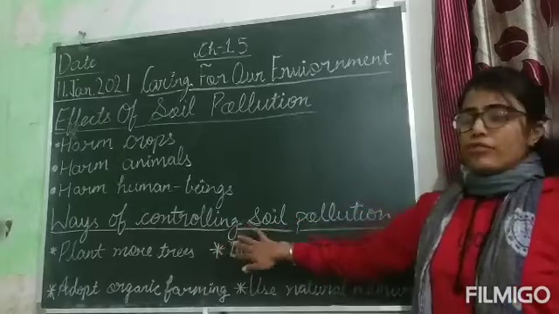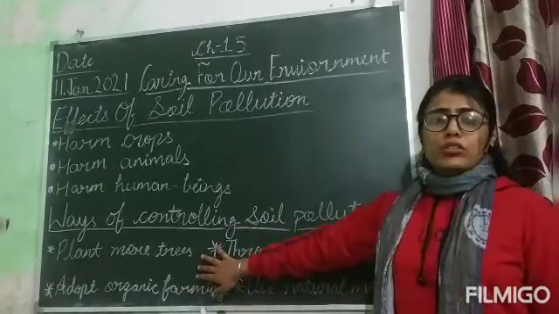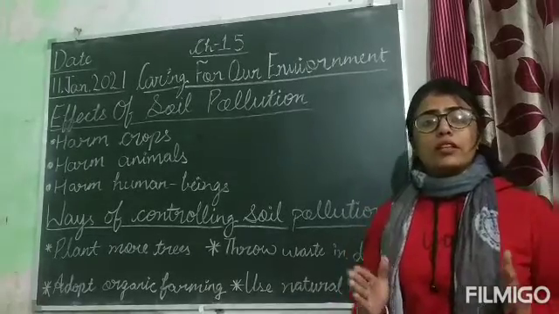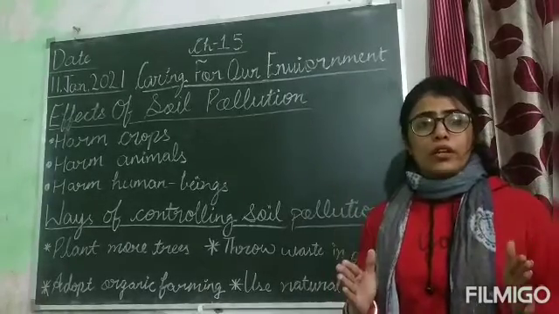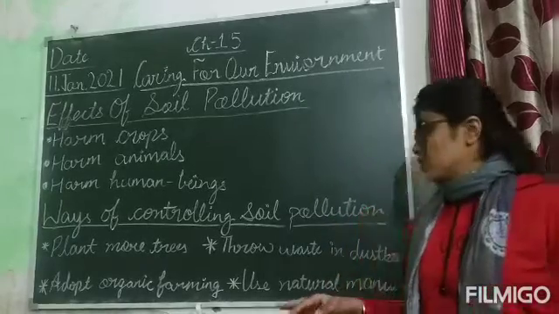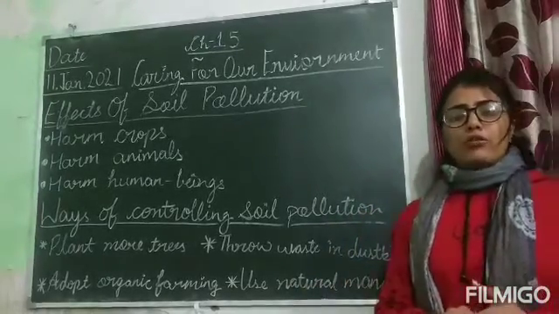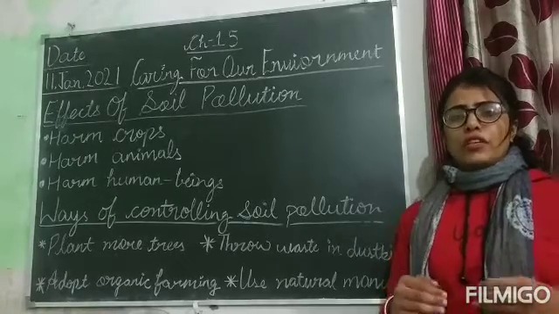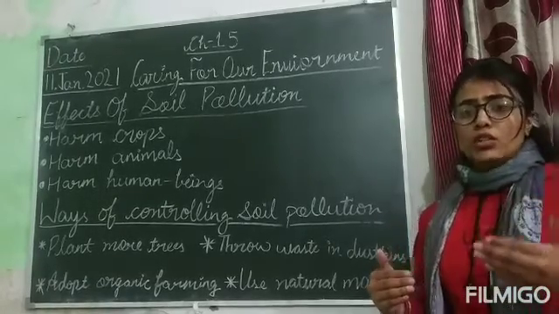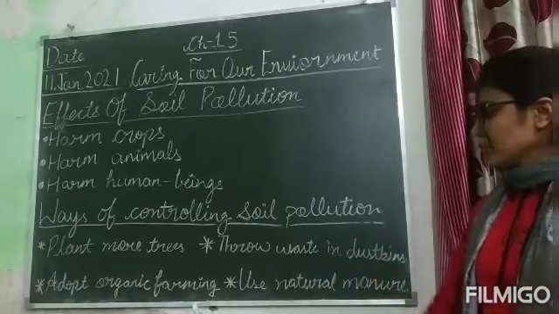Now there are some ways of controlling soil pollution. Plant more trees. We should plant more trees to maintain the quality of soil, to prevent the soil from getting degraded. Throw waste in dustbins. Like the waste from industries or the waste from our homes, we should not throw at the land or at the soil. We should throw them in the dustbins.